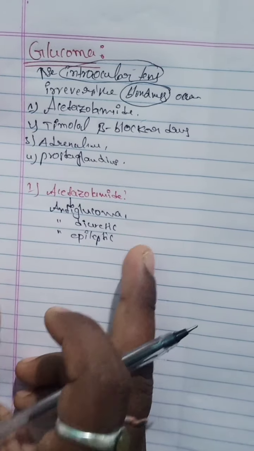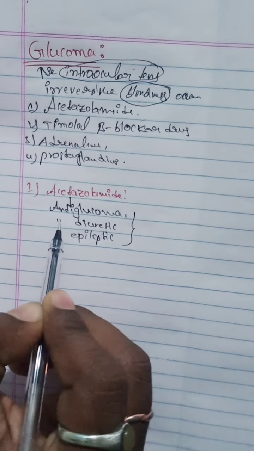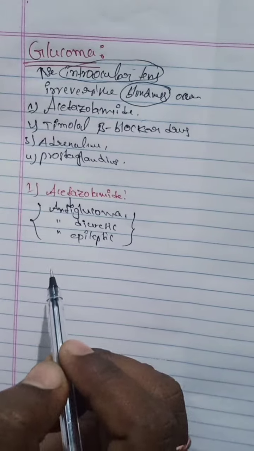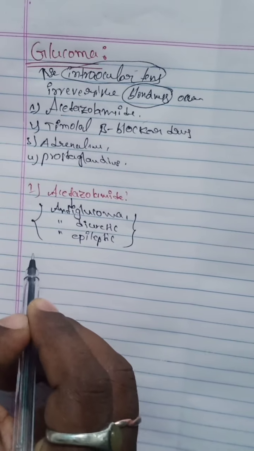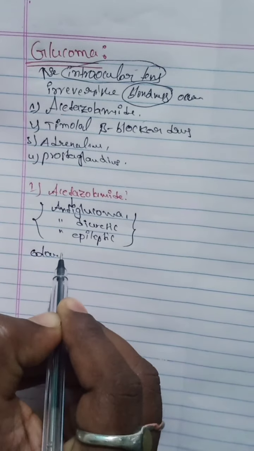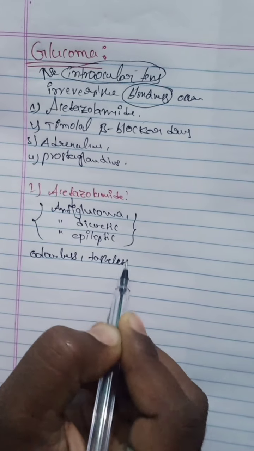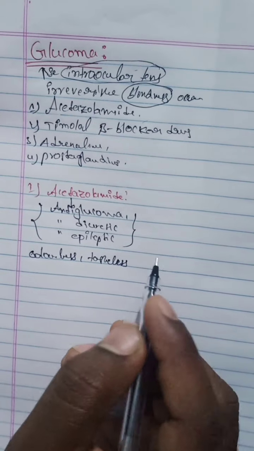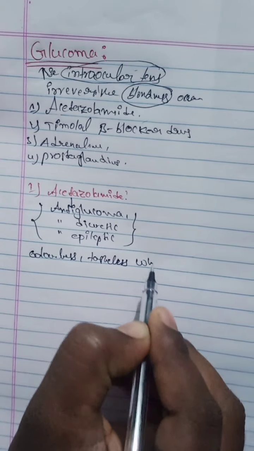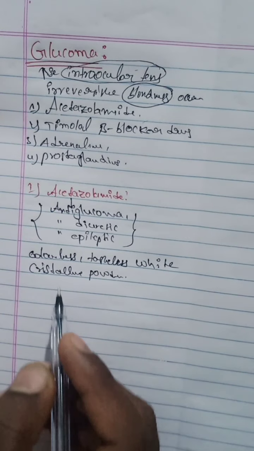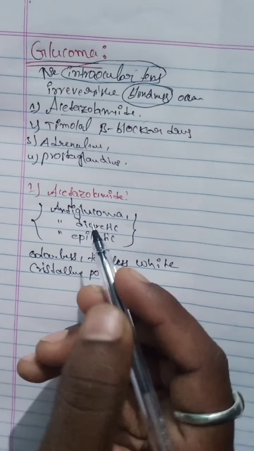So this drug is used for three treatments: diuretic treatment, epileptic treatment, and glaucoma treatment. This drug is odorless and tasteless, a white crystalline powder. These are the physical properties of the acetazolamide drug.